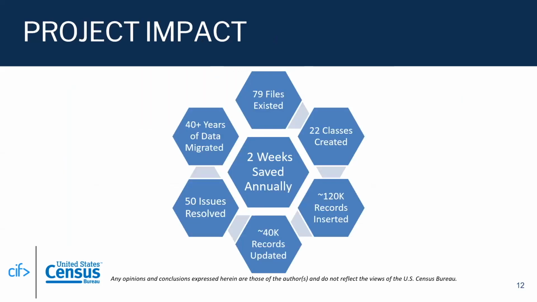And then moving on to project impact. Over the last 2 project cycles, since this project was continued, we've kept track of these metrics through GitLab. So first, we started off with about 79 raw large data files. We created about 22 classes for each data type in total. We inserted about 120,000 records, updated 40,000 records, and then resolved around 50 issues in total.